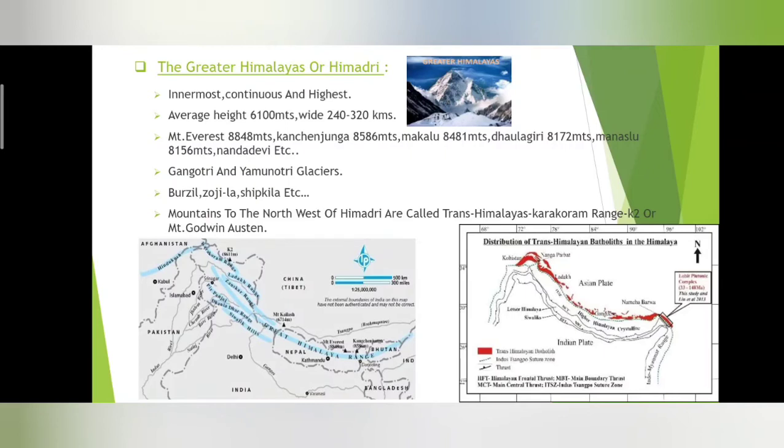And in this Karakoram range, we have the highest peak of India, that is Mount K2 or Mount Godwin Austen. Mount K2 or Godwin Austen we see in the Karakoram range. So this is the highest peak in India, and we can find this in the Karakoram range, which is in the trans-Himalayas.